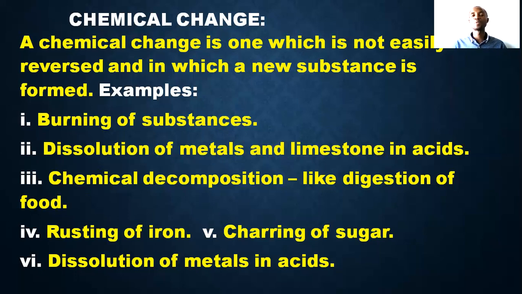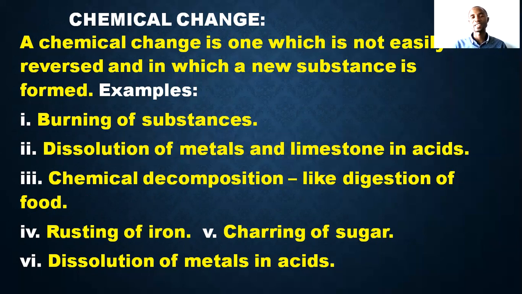Rusting of iron. When you expose a metal to the atmosphere, after some time you see it rusting. The change that took place there cannot be reversed again. Charring of sugar, of course. The dissolution of metals in acid, of course, I talked about that before. These things are chemical changes. Something like charring of sugar: when you heat a cube of sugar or even granular sugar, you will see something black on that white stuff, and it can't go back again.